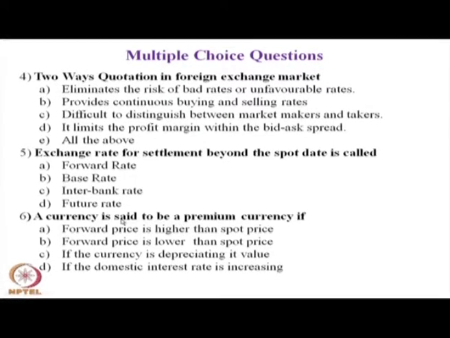So the forward price should be higher than the spot price for the currency to be appreciating, a premium currency. The answer is A.